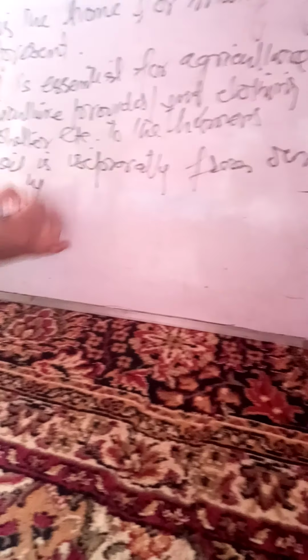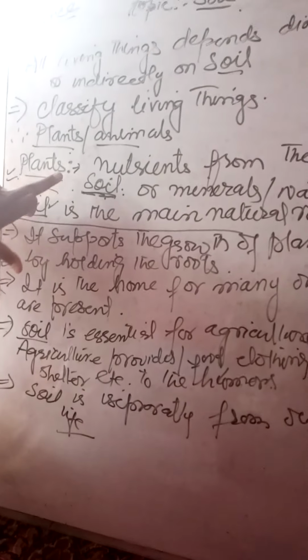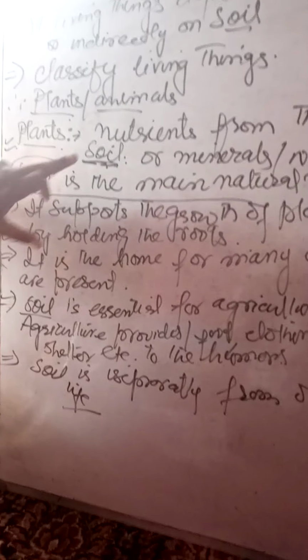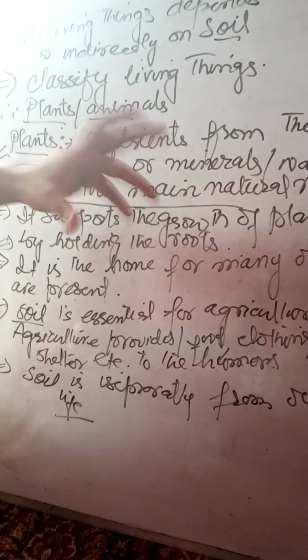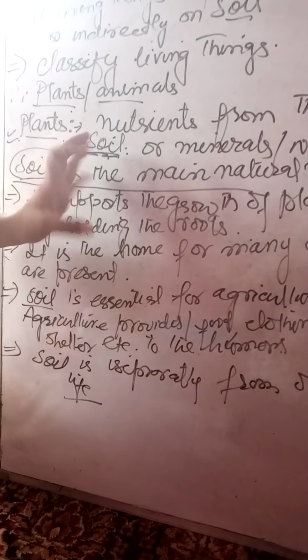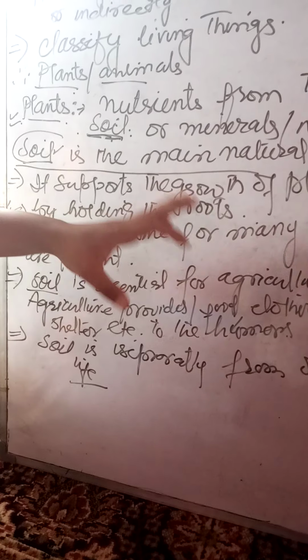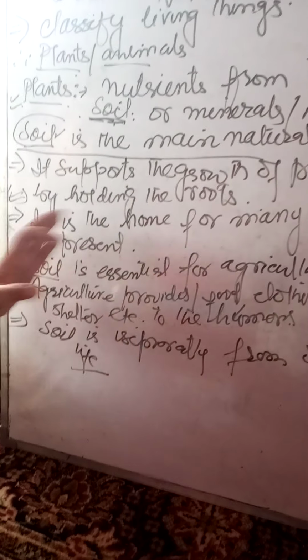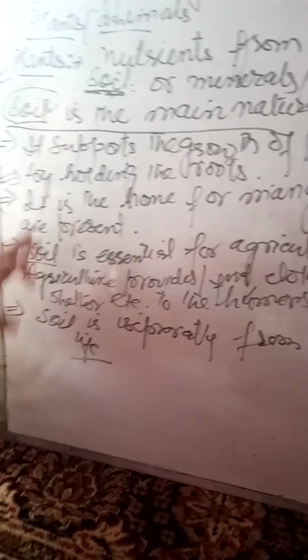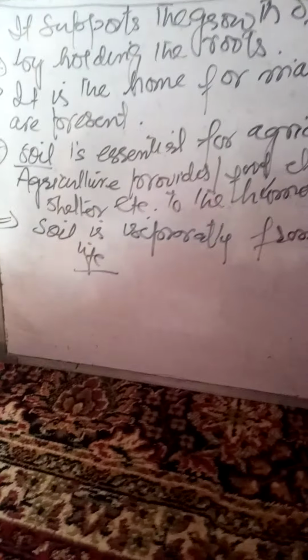Okay students, so these are the main things which I am telling you about soil. All living things depend directly or indirectly on soil. Soil is important both for plants and animals. Soil gives nutrients and water to the plants. Soil is a main natural resource. It supports the growth of plants by holding the roots. It is the home for many organisms. Soil is essential for agriculture. Agriculture provides food, clothing, shelter, etc., and soil is inseparable from human life.